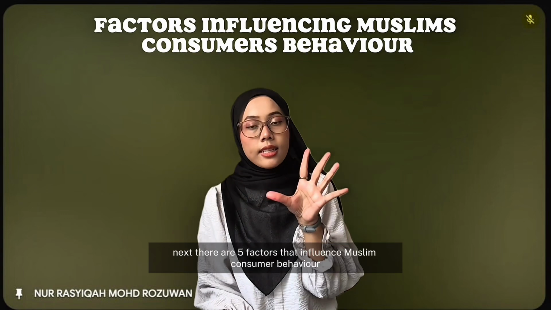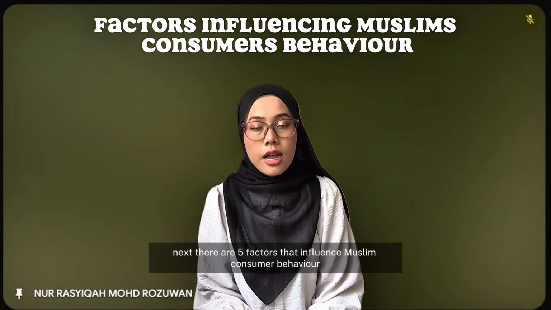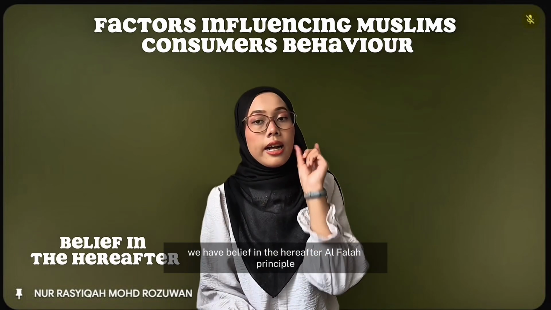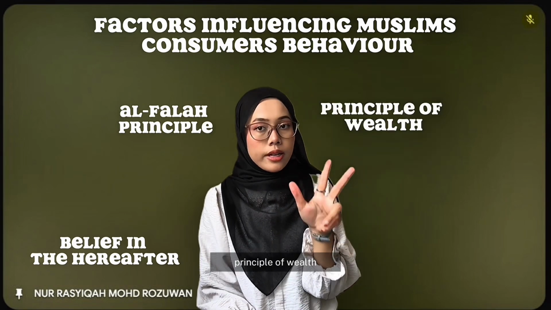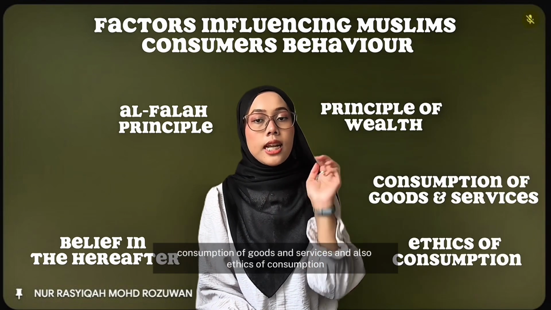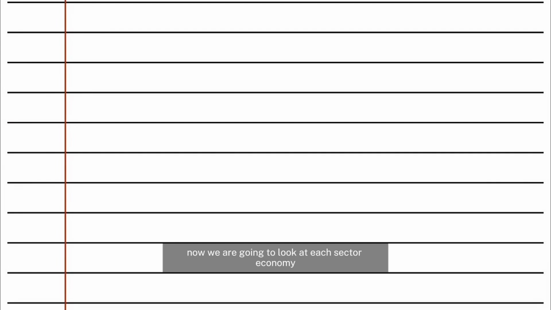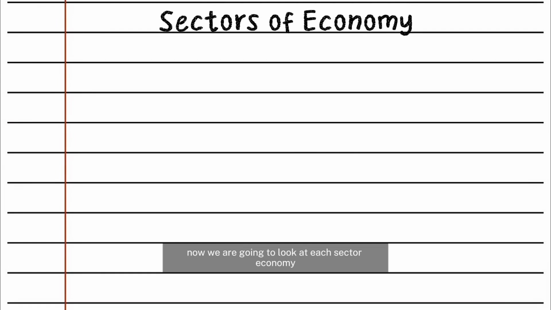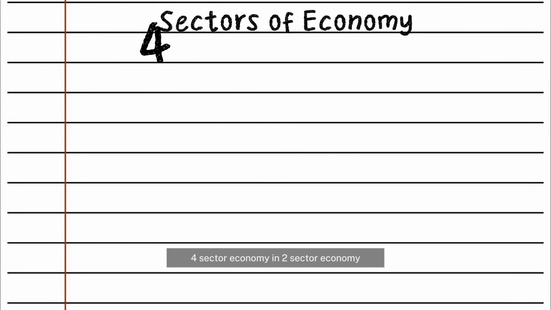Next, there are five factors that influence Muslim consumer behavior. We have belief in the hereafter, the al-falah principle, the principle of wealth, consumption of goods and services, and also ethics of consumption. Now, we are going to look at each sector of the economy. There are three sector economies.